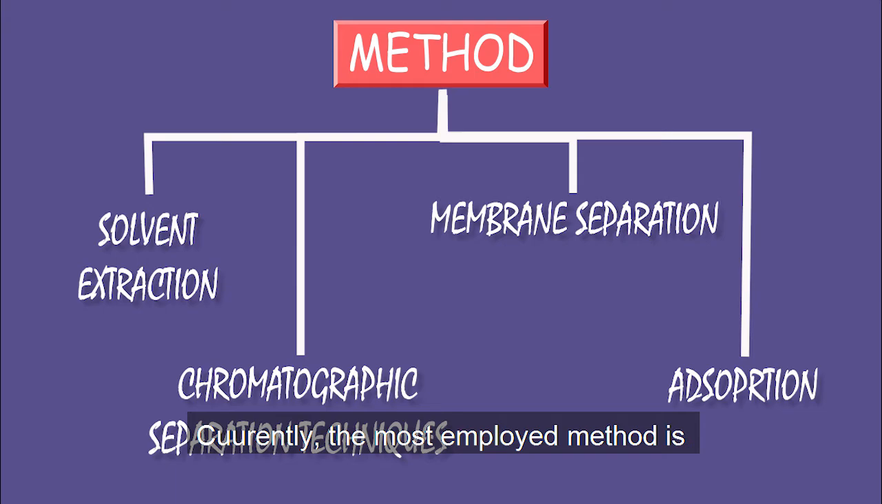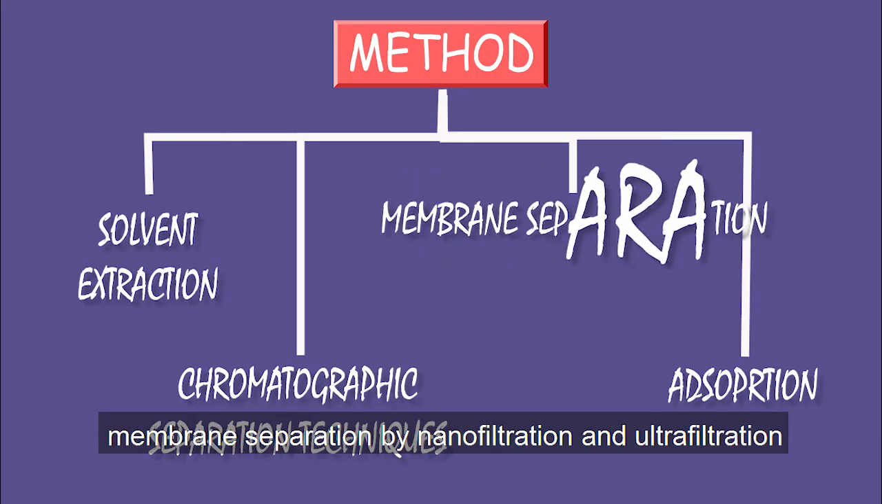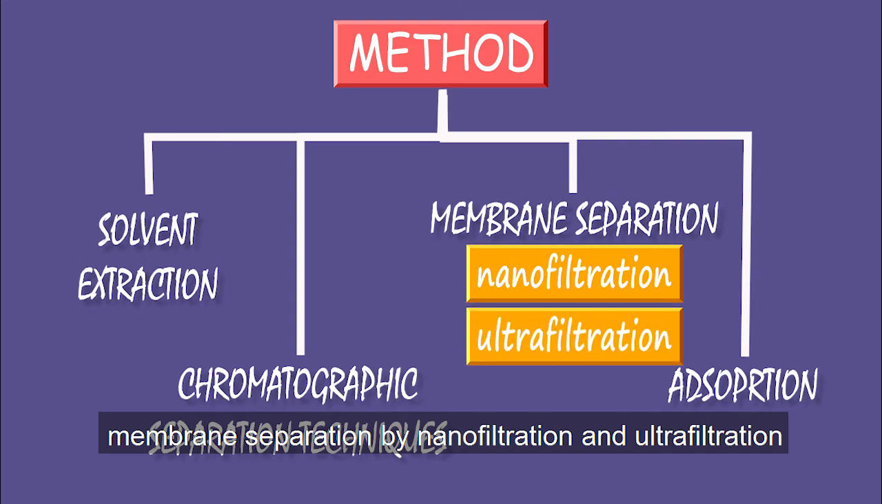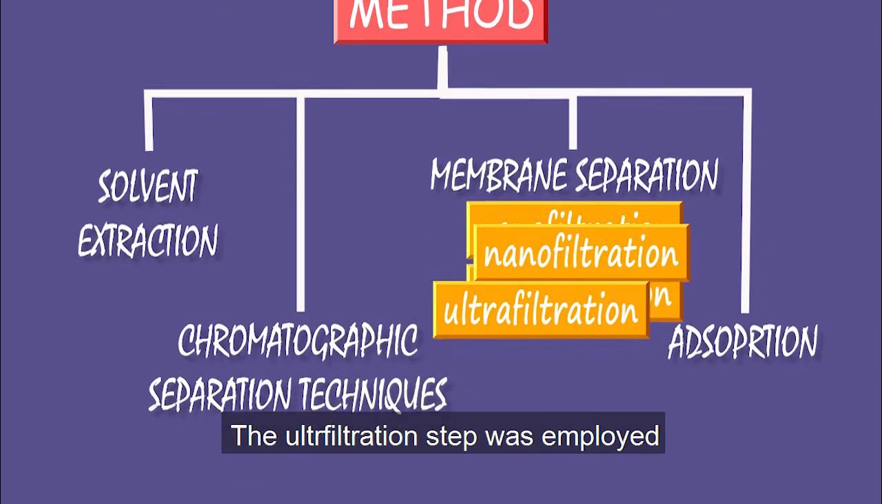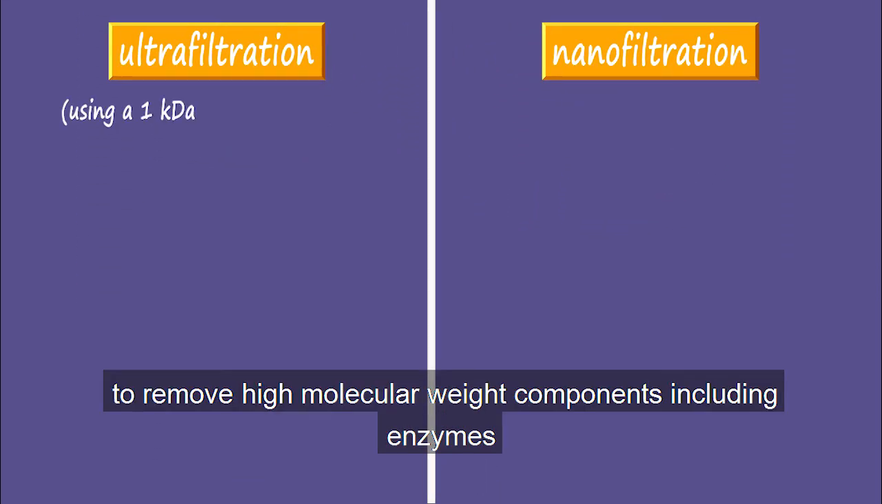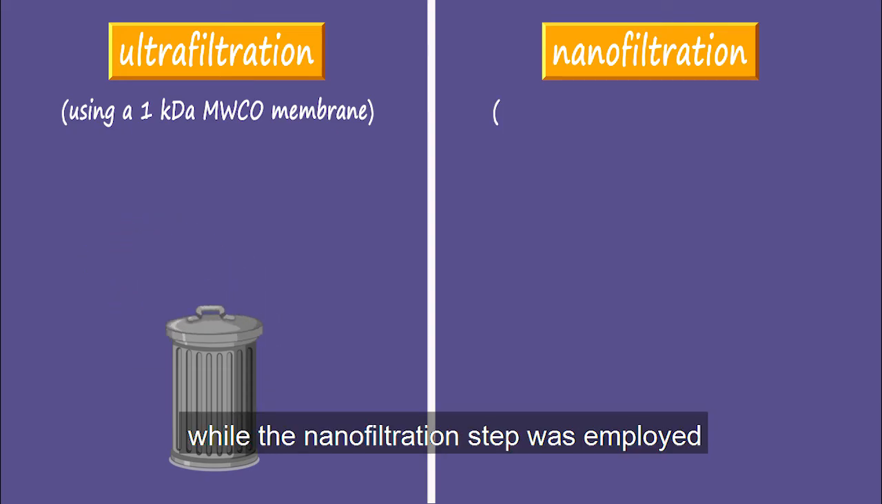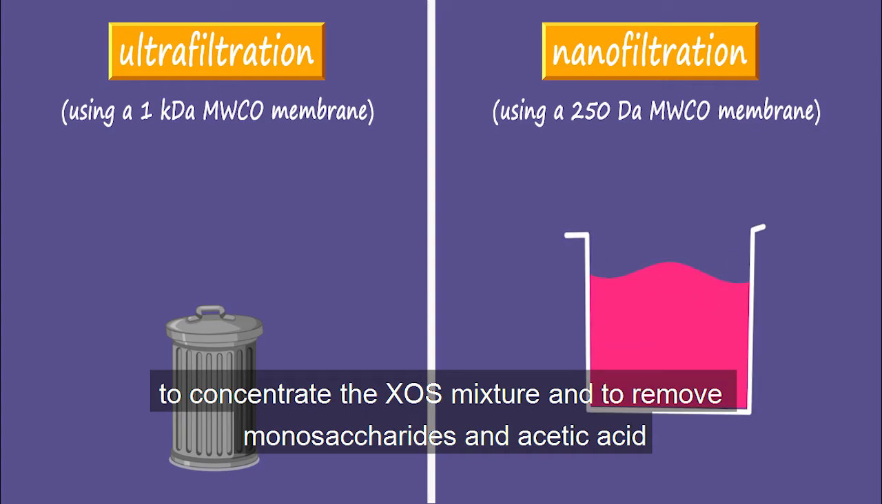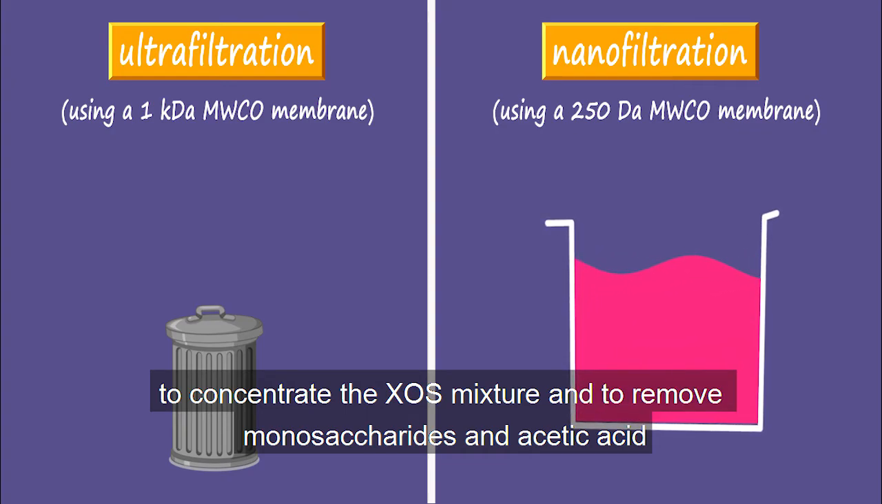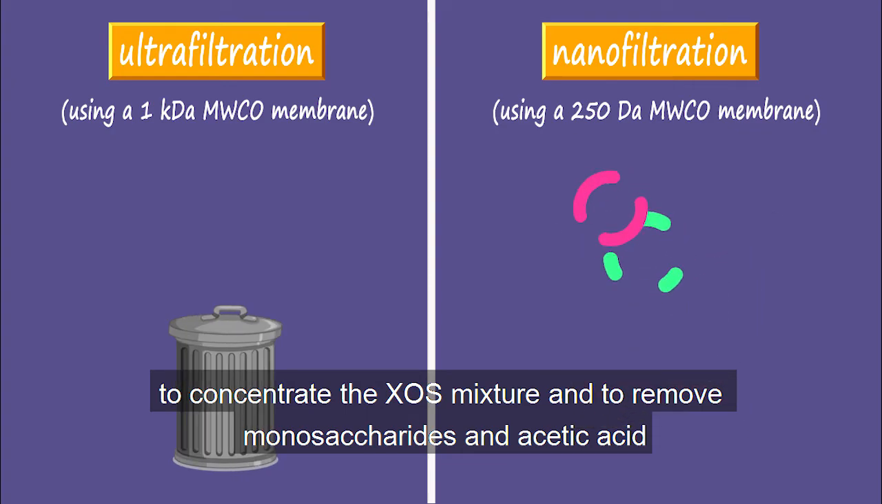Currently, the most employed method is membrane separations by nanofiltrations and ultrafiltrations. The ultrafiltration steps was employed to remove high molecular weight components including enzymes, but the nanofiltration steps was employed to concentrate the xylooligosaccharides mixtures and to remove monosaccharides and acetic acids.